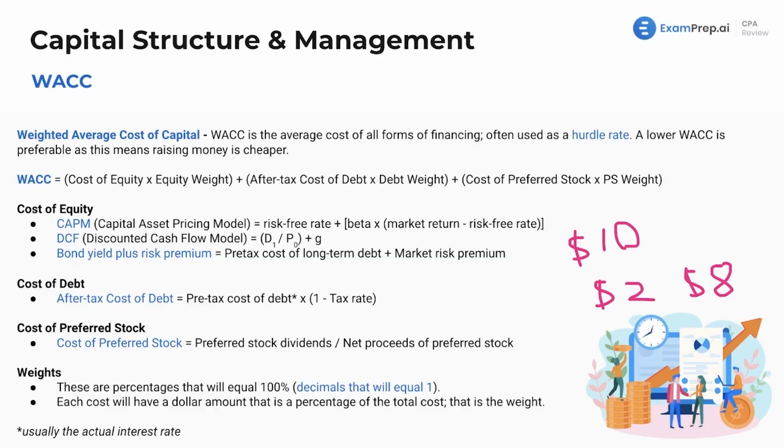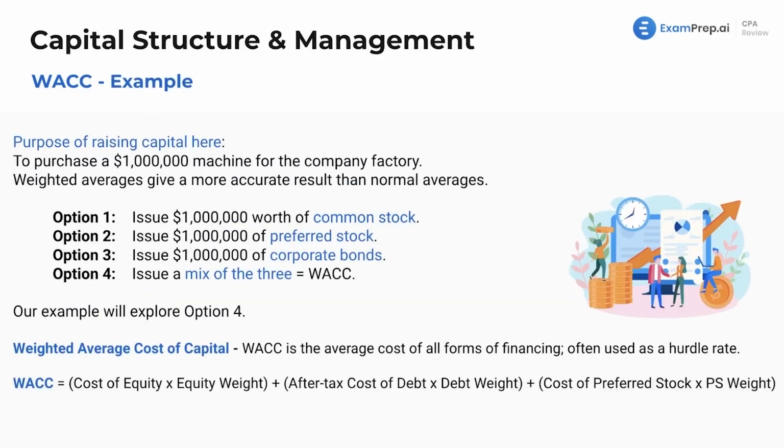Now, let us see an example of this and run through it, similar to how we did with the college student example, but now we're actually using our financial metrics that we are going to need for the exam. Let's run through our actual WACC example. We're going to be using the same percentages, 25, 25, and 50. And in this case, we are a company. Shocker, right? We want to purchase a $1 million machine for the company's factory. Pretty reasonable request. As we mentioned, weighted averages give a more accurate result than normal averages, which is why we're going to use WACC.